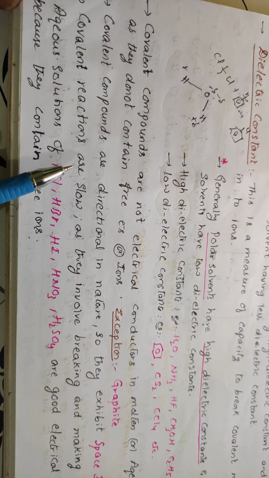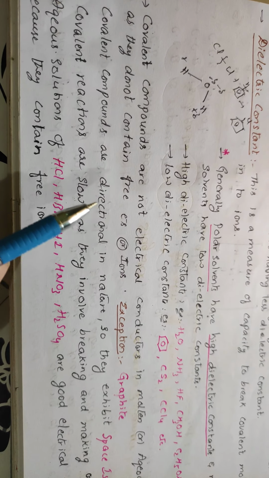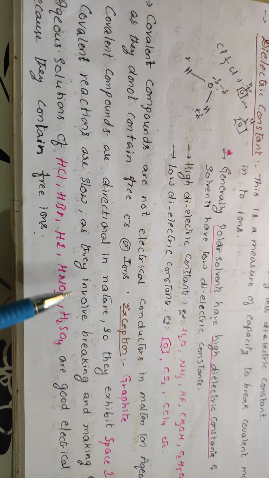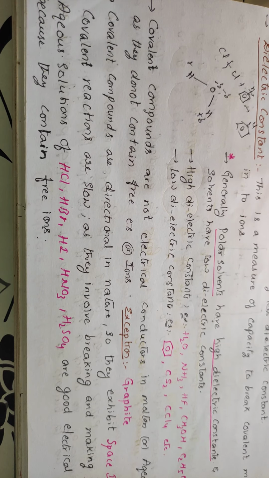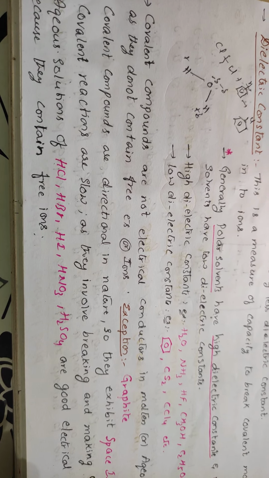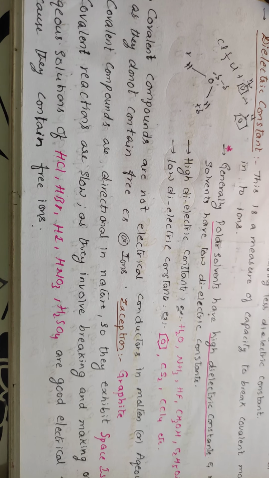So covalent reactions, when you compare with the ionic reactions, are very slow, as these involve breaking and making of the bonds. One bond should be broken into species, and again the other atoms should combine together and form the bonds. So covalent reactions are very slow because they involve the breaking and making of the bonds.